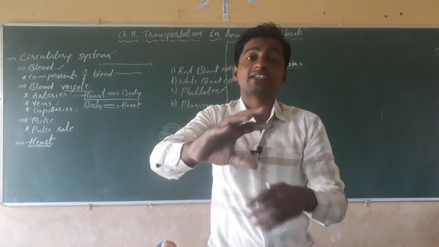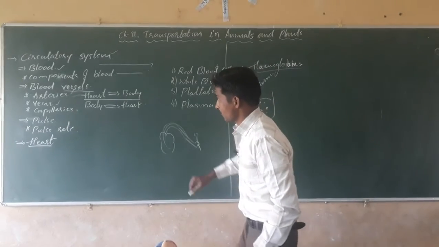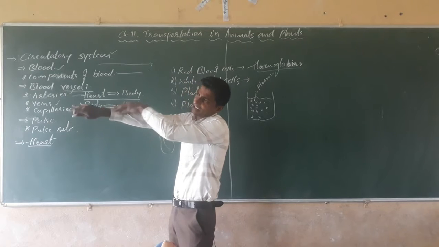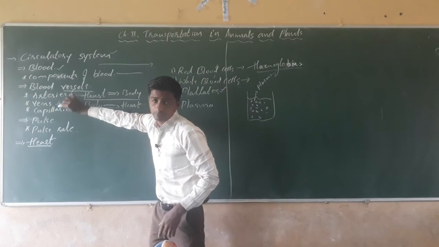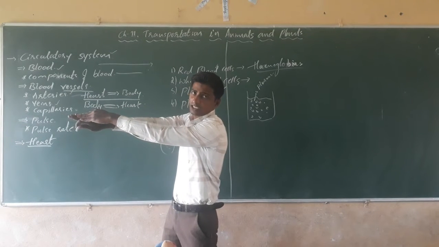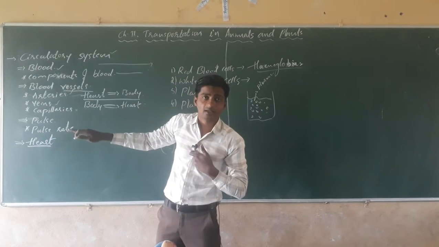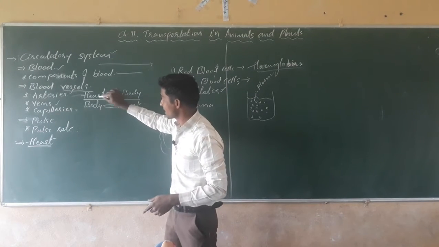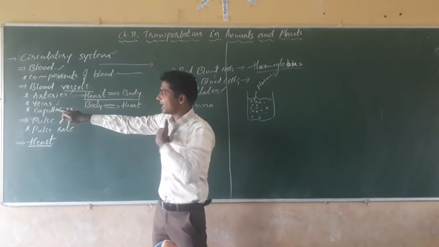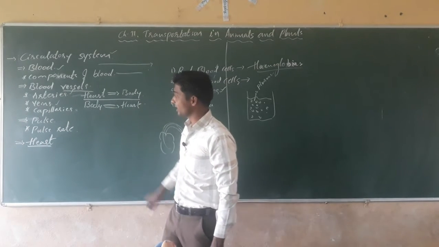That is going on by another special type of blood vessels that is called the veins. Blood is taken by the arteries from the heart, then again it is taken back by the veins. Arteries carry the blood from the heart to the different parts of the body, and veins carry the blood from the body to the heart. Understood? Alternative process. Heart to the body by arteries. Body to the heart, it is by veins, isn't it? Next come to the capillaries.